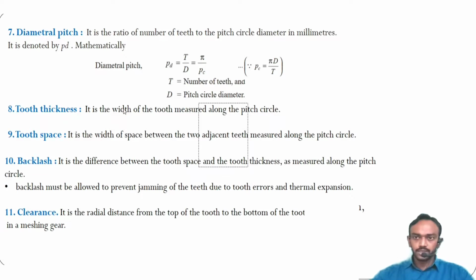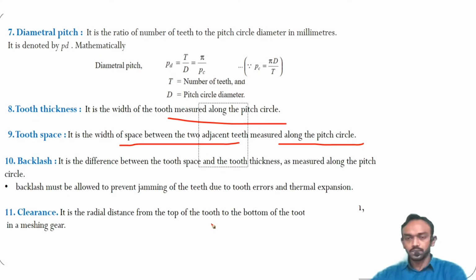Tooth thickness is the width of the tooth measured along the pitch circle. Tooth space is the space between two teeth along the pitch circle. Then there are backlash and clearance, which I have shown you in that animation, but see the definition also.